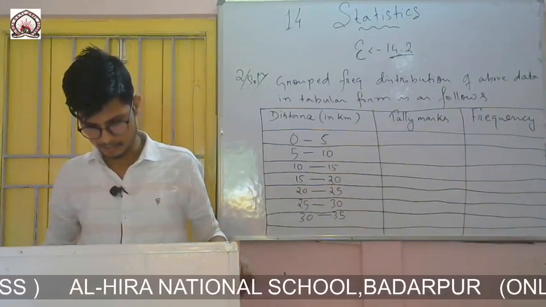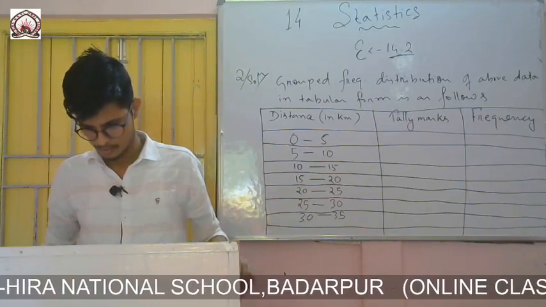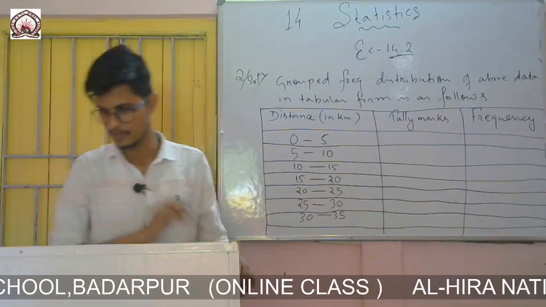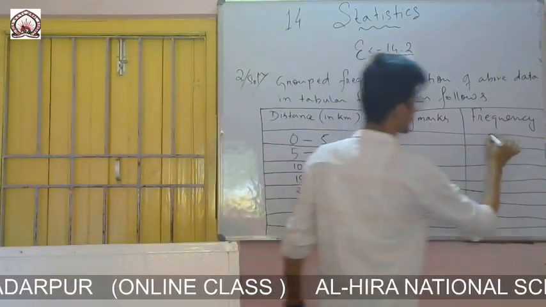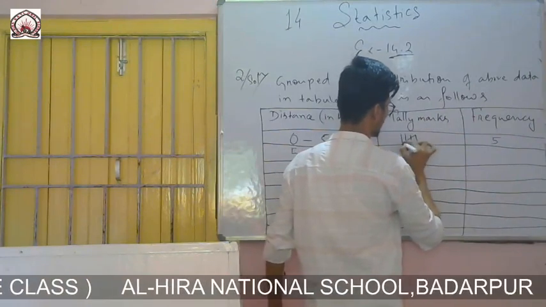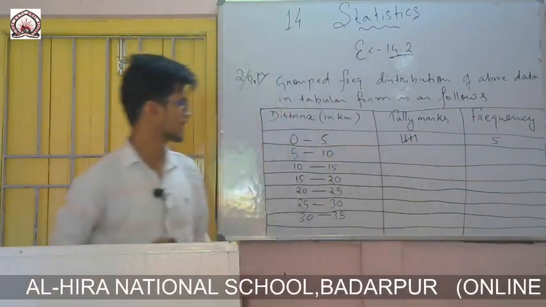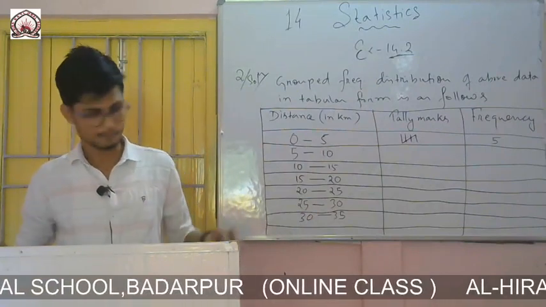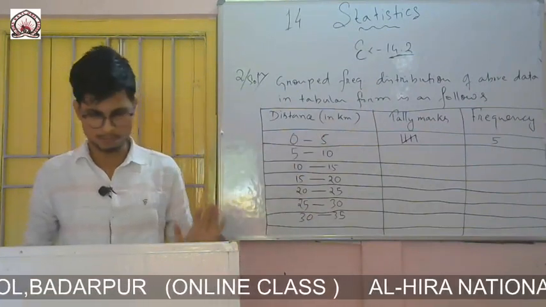So 3 is there, 1, 2, 3, 4 and 5, yes. So frequency is 5, tally marks will be 1, 2, 3, 4, 5. So the first one from 0 to 5, the distance of 5 engineers, it is 0 to 5.